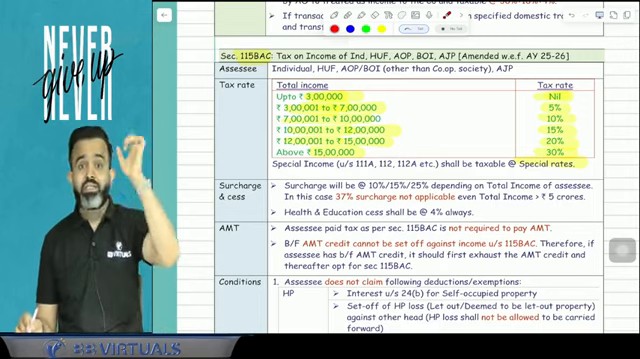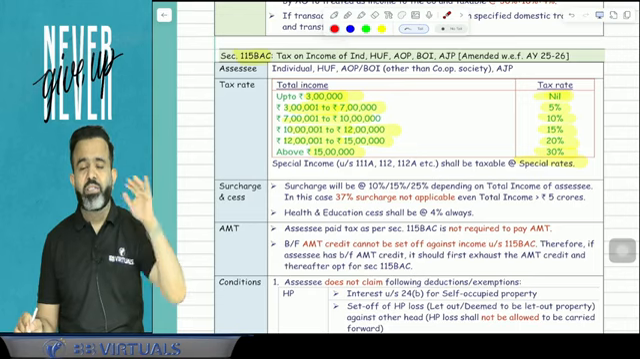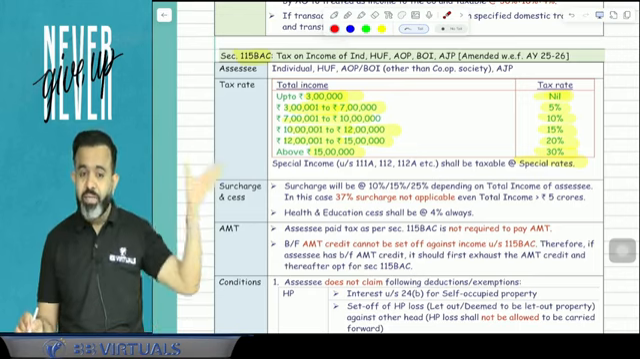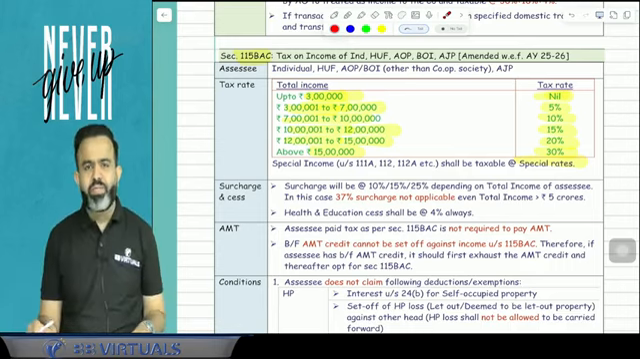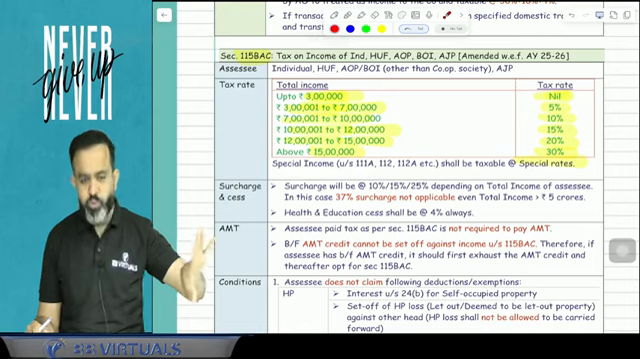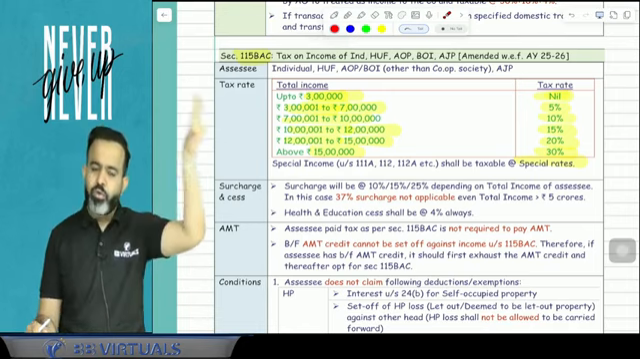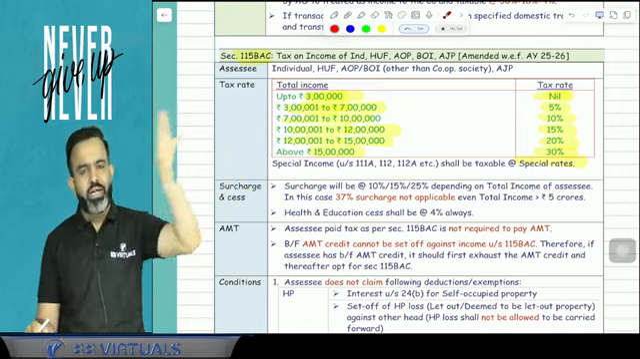But sir, we have discussed that in case of special income, the maximum surcharge is 15%. So is that concept applicable here also? The answer is yes. The maximum surcharge applicable at the rate of 15%, that concept is applicable here also. So don't worry, in case of those 4 special types of income, whatever the tax on that, the maximum surcharge